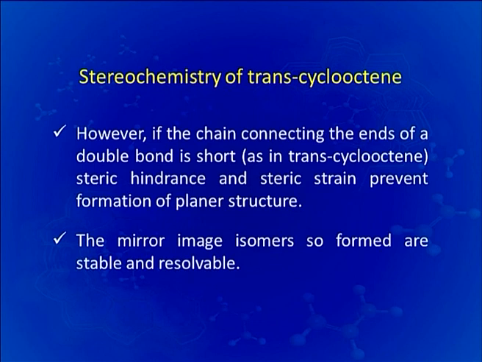However, if the chain connecting the ends of a double bond is short, as in trans cyclooctene, steric hindrance and steric strain prevent the formation of this planar structure, and that is why they exist in stereoisomeric form. The mirror image isomers so formed are stable and are resolvable also.